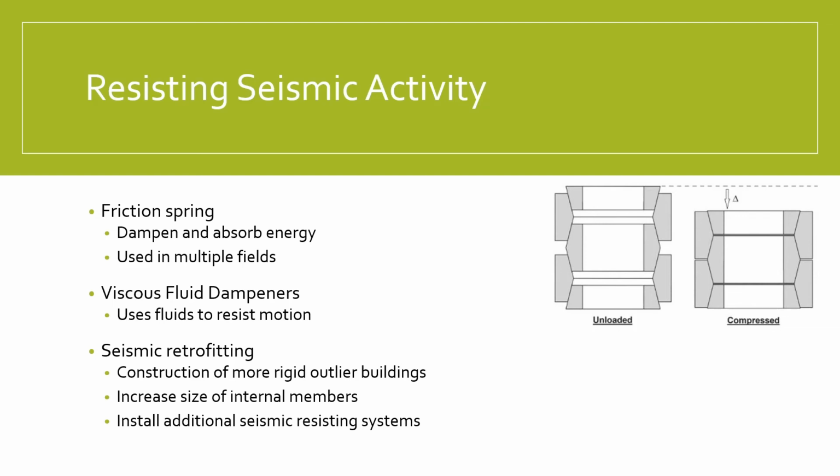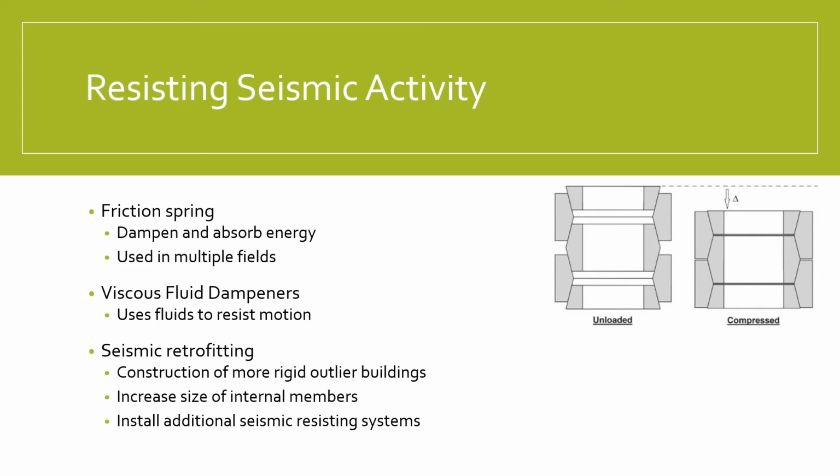It is possible to retrofit a structure to increase seismic resistance, which might need to be done if the danger of earthquake damage is reassessed to be higher than originally thought during initial construction. Depending on the building's situation, there are three main ways to go about this. Increasing the size of internal members is one way, but might not be feasible if there isn't enough room inside, or doing so would be too expensive.